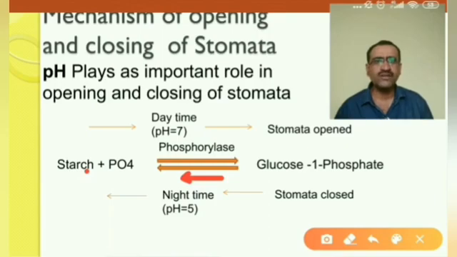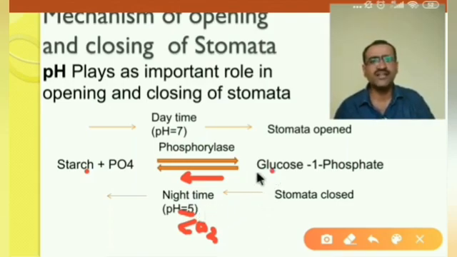So some carbon dioxide is accumulated in the guard cell, and due to the accumulation of carbon dioxide, the pH of the guard cell reduces. It becomes acidic, that is 5. Due to the acidic pH, the glucose which is present in the guard cell is converted into starch again. Okay, and at that time the stomata becomes closed.